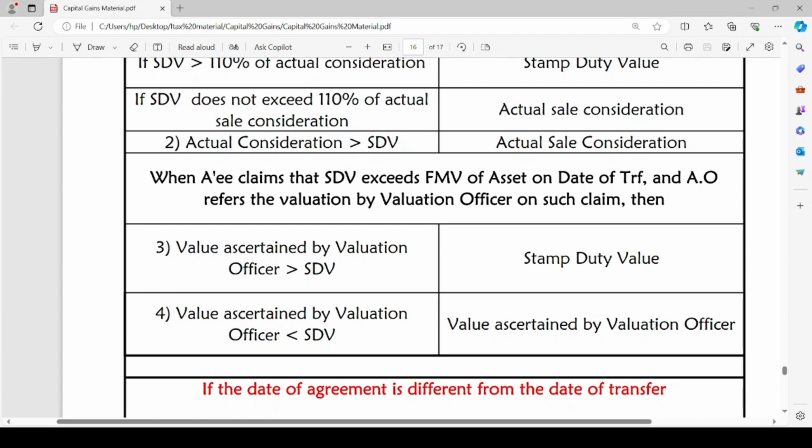if the valuation officer ascertains the value of the capital asset on a claim made by the assessee that SDV exceeds FMV of asset on date of transfer. Here the assessee is claiming that the stamp duty value is more than the fair market value of asset on date of transfer. In such a case, when the valuation officer is referred to ascertain the value of the capital asset, we will see the lower of the value ascertained by the valuation officer or SDV, the stamp duty value, will be deemed sale consideration of such capital asset. I hope it is clear for you.